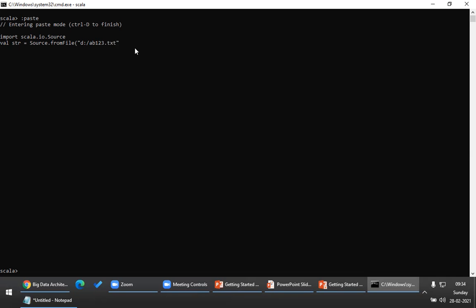Now please look at this, guys. No doubt, I don't have any file by name ab123.txt in my D drive. And I'm trying to read it by invoking mkString. And then what am I doing? I will try to, for example, print the string. Now, right now, Netaji, what do you think will happen when I execute this piece of code?